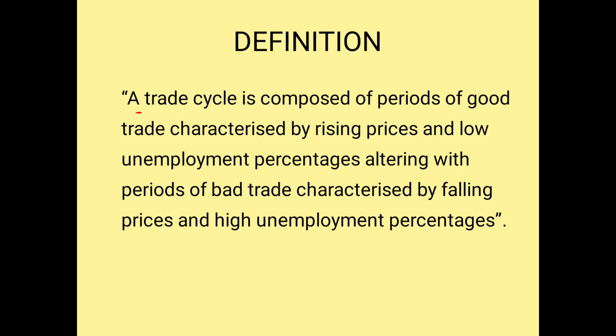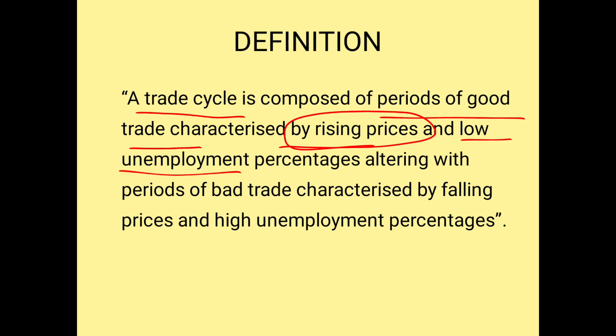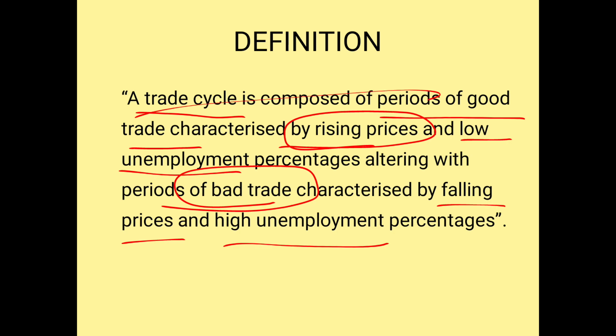Good trade is characterized by sometimes rising prices and low unemployment, with periods of bad trade. Sometimes we may not be able to export, we may not be able to import also. Sometimes there will be falling prices, sometimes some countries will have unemployment. This difference only we call a trade cycle.